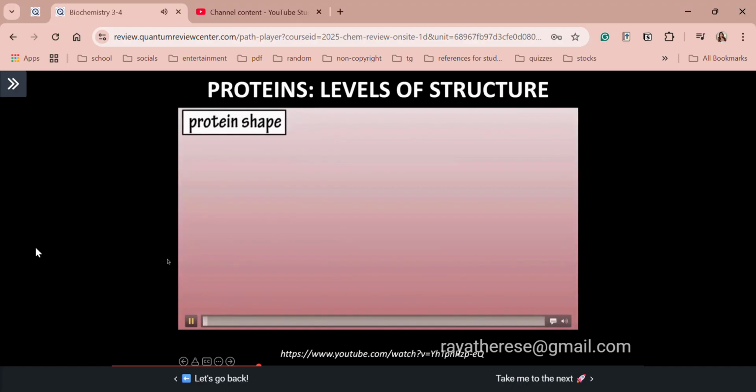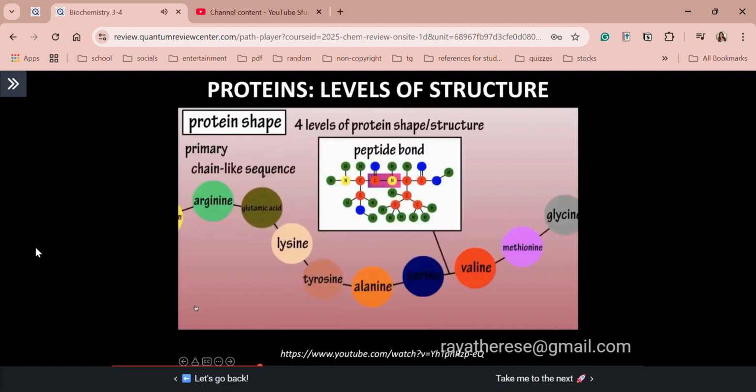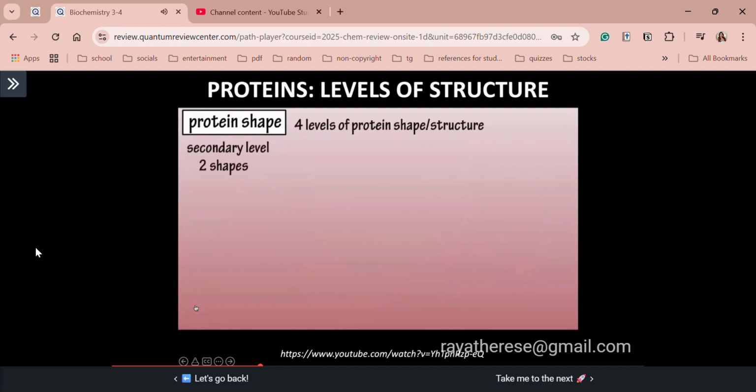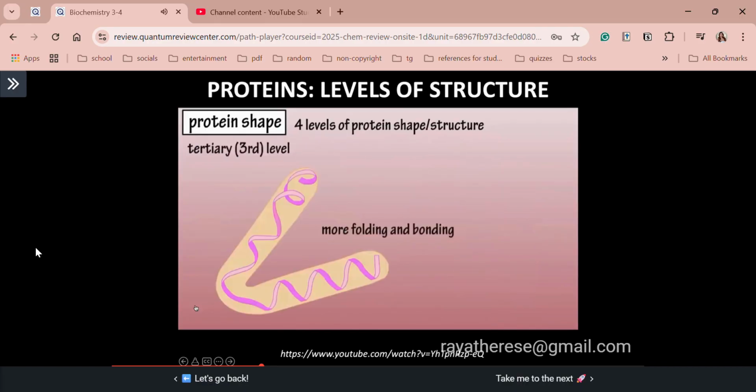The shape of proteins. There are 4 different levels of protein structure or protein shape: primary, secondary, tertiary, or the 3rd level, and quaternary, or the 4th level. The primary or 1st level of protein structure is a chain-like or linear sequence of amino acids joined by peptide bonds, as you can see here. The secondary or 2nd level has 2 shapes: an alpha helix or coil-like formation, or a folded pattern called a beta sheet. In both of these structures, hydrogen bonds between the amino acids stabilize the shape of the protein. The tertiary or 3rd level of protein structure involves more folding and bonding of the secondary structure.